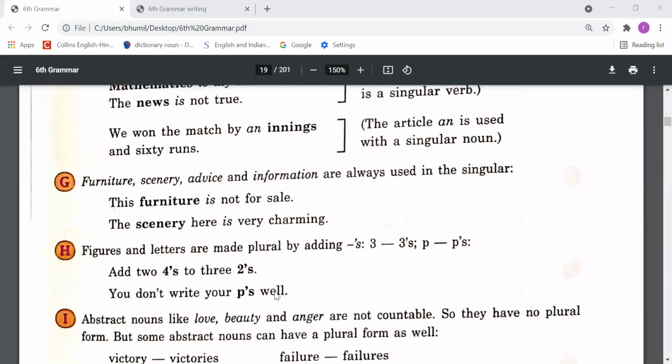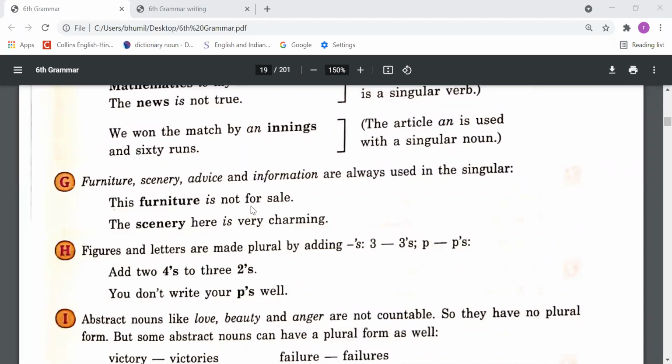In this way, come to point G. Furniture, scenery, advice, and information are always used in the singular number. These are uncountable nouns. Sometimes it appears that these nouns are countable, and we might make plurals like furnitures, sceneries, advices, informations. But this is the wrong way. We can't say them in the plural form because they are uncountable nouns.